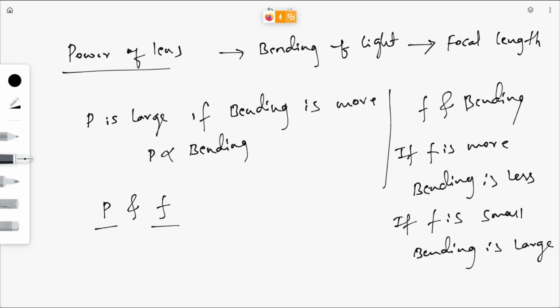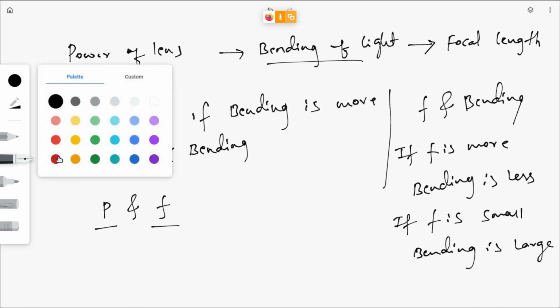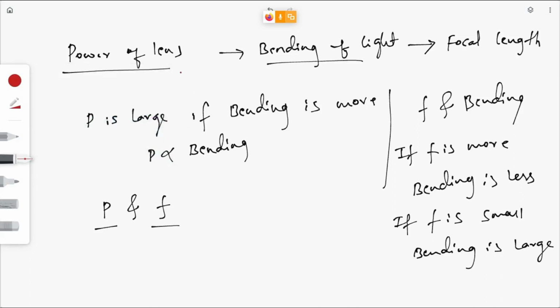So try to understand the concept here. First, power of a lens depends on bending of light. If the power of a lens is more, then the bending will be more, right? Now you need to connect these two: the power of a lens and the focal length. Bending and F are inversely proportional.